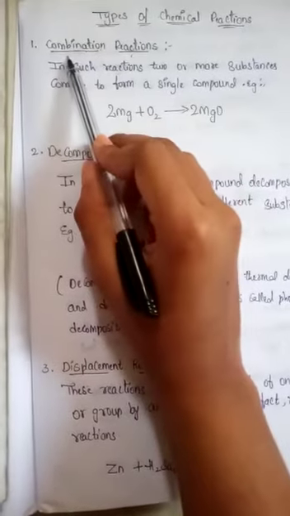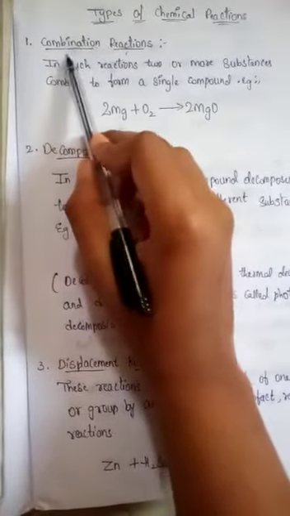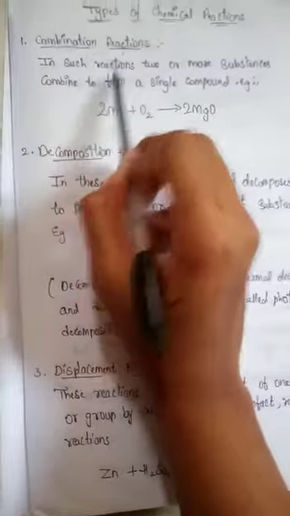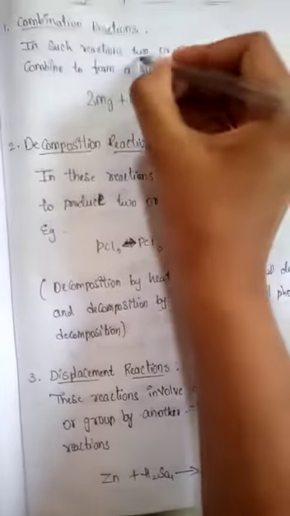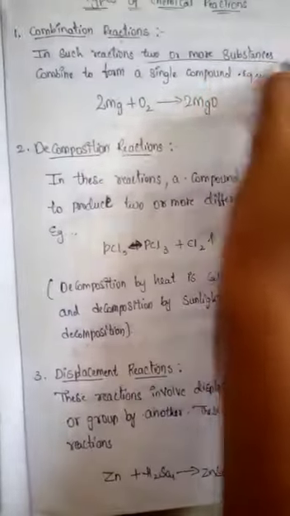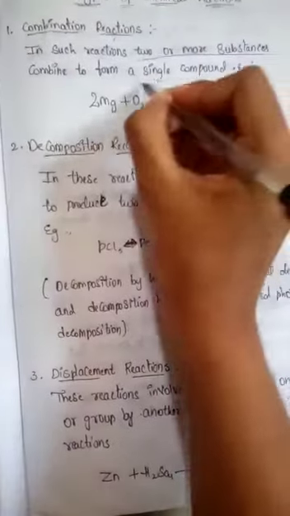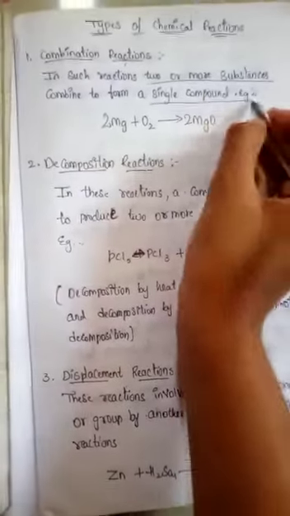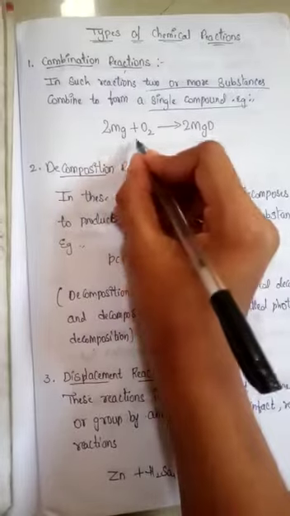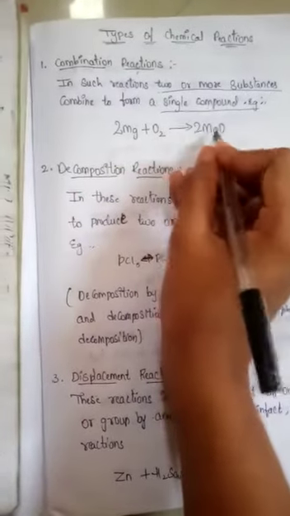By the name itself we can infer what combination is. In such reactions, two or more substances combine to form a single compound. Example, 2Mg plus O2 forms 2MgO.